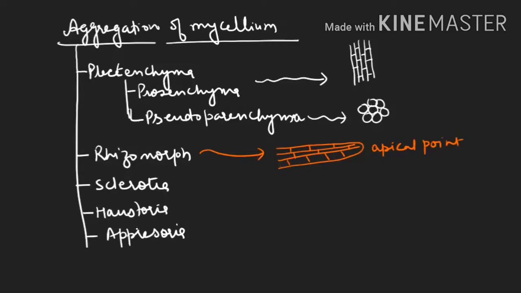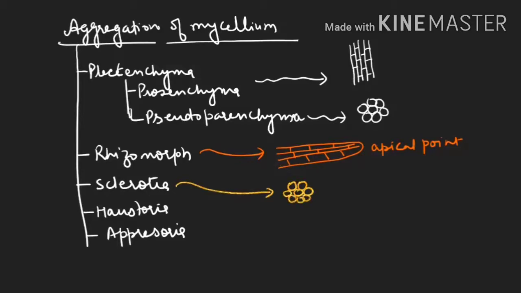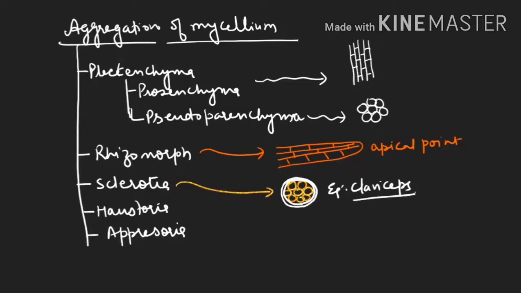Sclerotia is again a pseudoparenchymatous structure without any growing point. So it is again a pseudoparenchymatous structure for sclerotia. I'm using this color. See, it is again pseudoparenchymatous. There will be no growing point, and it is surrounded by one cluster this way. This is known as sclerotia. And sclerotia is generally made by members of the genus Claviceps. Claviceps makes sclerotia, and it is causing a disease known as ergot of rye.